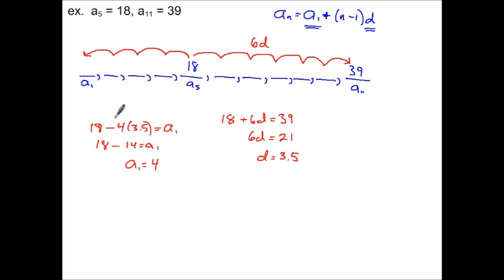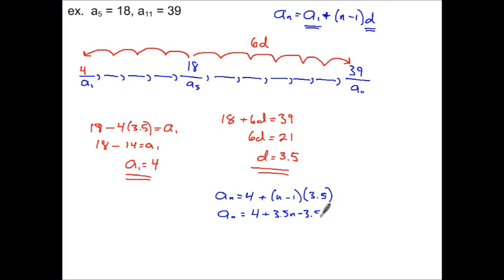So it puts me at 4 right there, and now I have the 2 bits of information I need for my formula. Now I can go to work plugging things in. Let's go back to blue. So a sub n equals a sub 1, which is 4, plus n minus 1 times the d, which is a positive 3.5. Then distribute, combine like terms, do what you can to clean it up: 4 plus 3.5n minus 3.5.